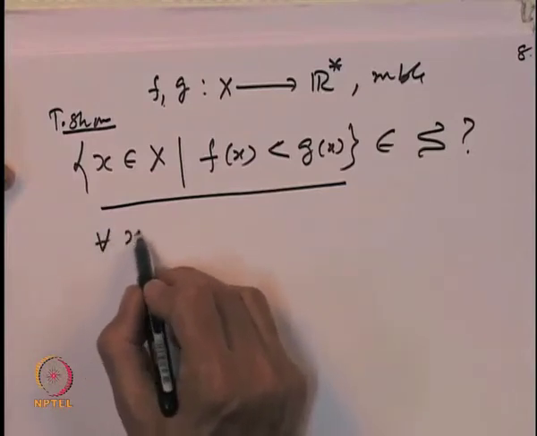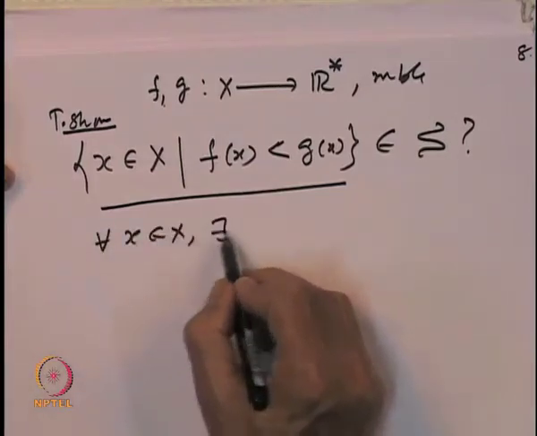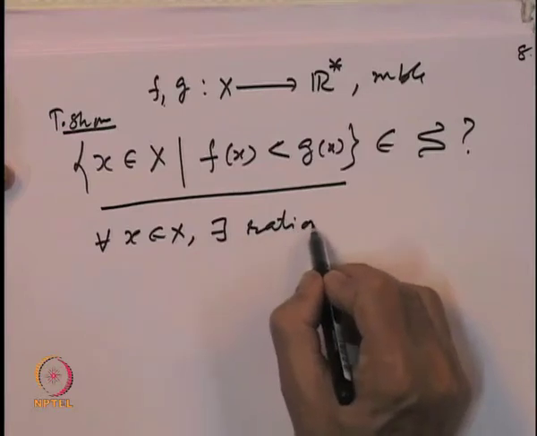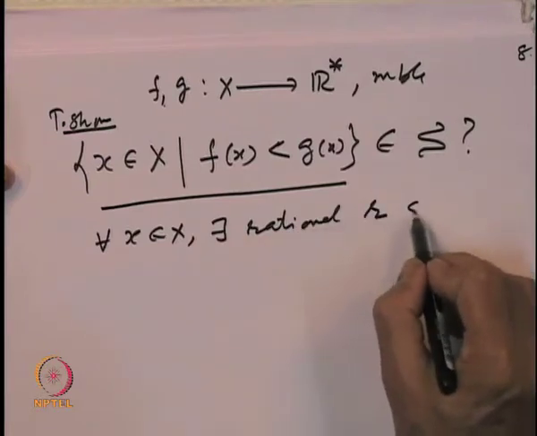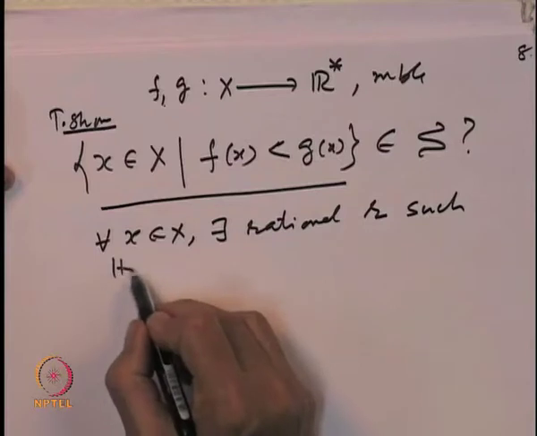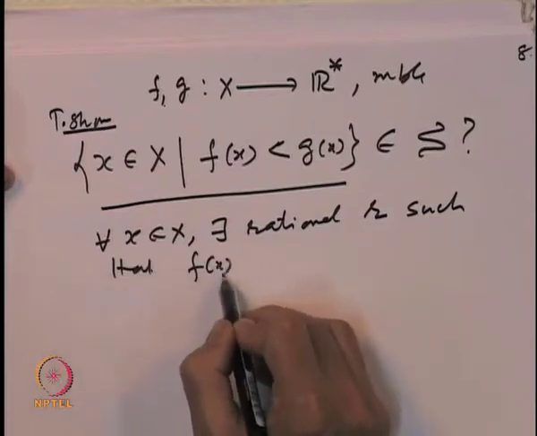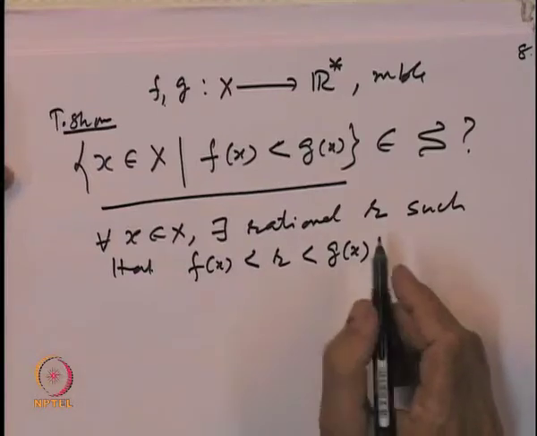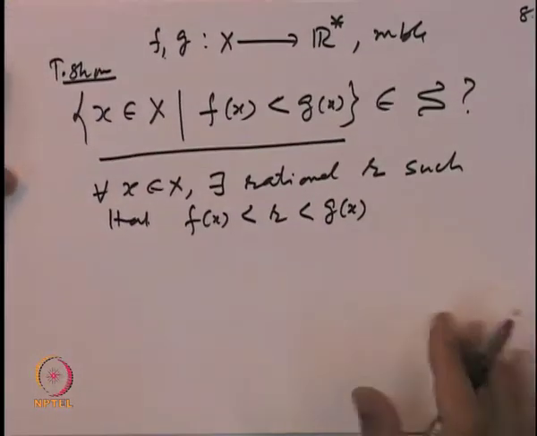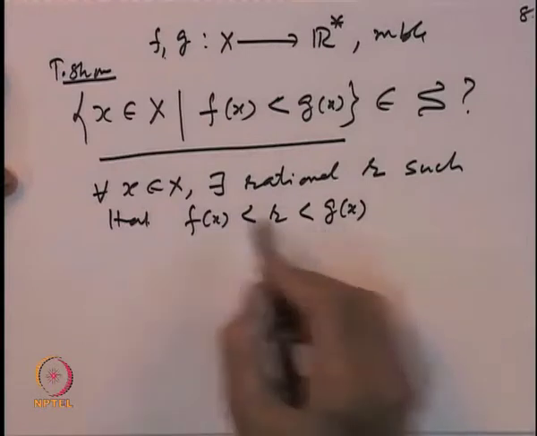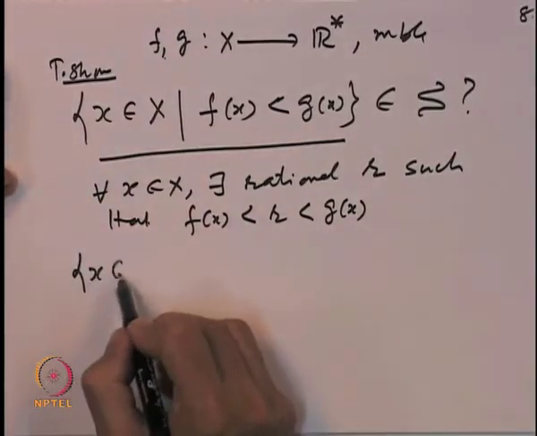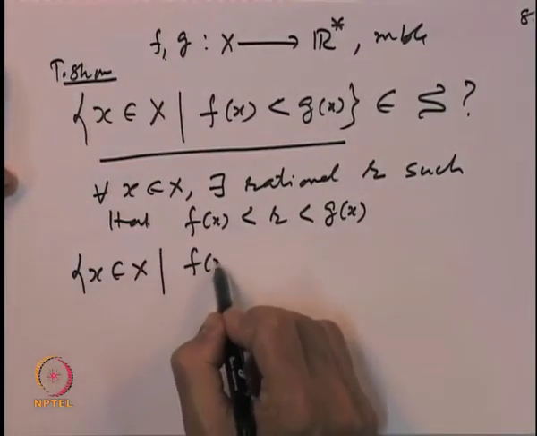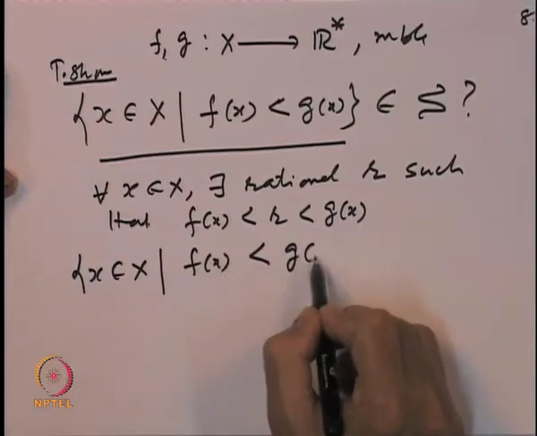So, for every x belonging to X, there exists a rational R such that f(x) is less than R is less than g(x). Here we are using the fact that rationals are dense on the real line. So, with this property we can write, for x belonging to X, say that f(x) is less than g(x).